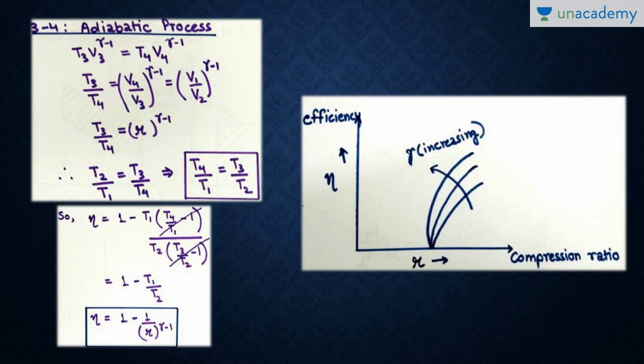So this is the graph for efficiency and compression ratio. As r is increasing, efficiency is increasing. So the moment you increase the compression ratio, efficiency will go on increasing.